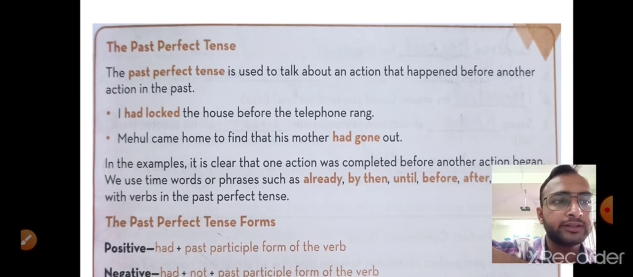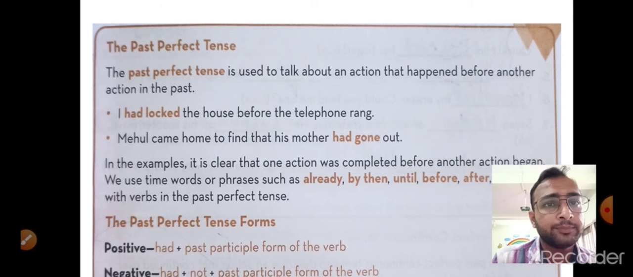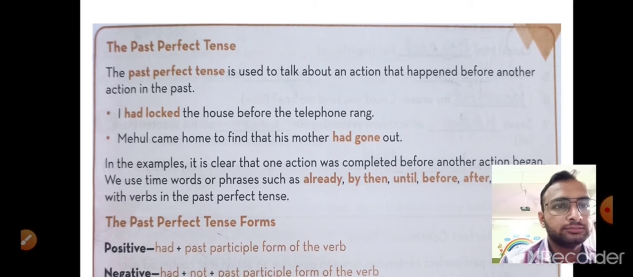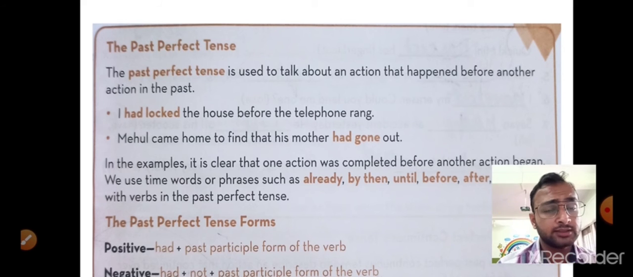The past perfect tense. The past perfect tense is used to talk about an action that happened before another action in the past. There are two actions taken in the past, one after the other. I had locked the house before the telephone rang. So here are two actions, combined. Mehul came home to find that his mother had gone out.